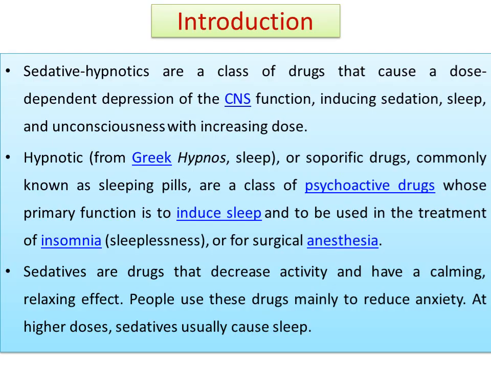Coming to the introduction, sedatives and hypnotics are the class of drugs that cause a dose-dependent depression of central nervous system function. They can induce sedation, sleep, and unconsciousness with increase in the dose. First, the definition of hypnotics: the word is obtained from the Greek word hypnos, meaning sleep. These hypnotic drugs, also known as soporific drugs, commonly known as sleeping pills, are a class of psychoactive drugs whose primary function is to induce sleep and to be used in the treatment of insomnia.